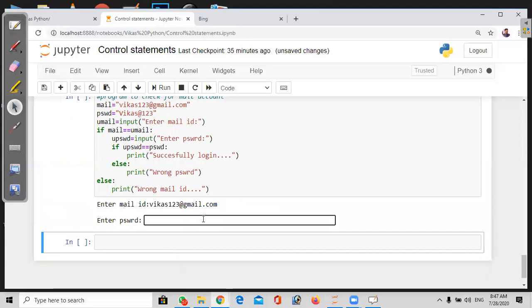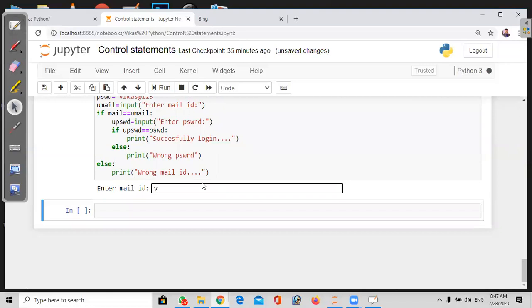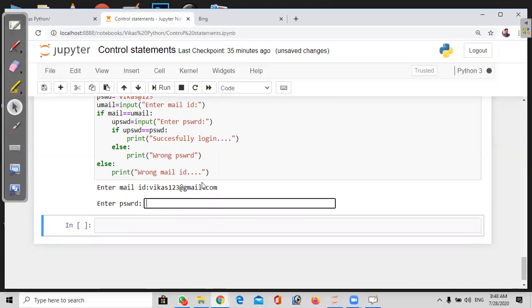When we enter the correct email ID, it asks for the password. If I enter the password as vikas@123, it will give wrong password, because we have to give a capital V. Password is also case sensitive.